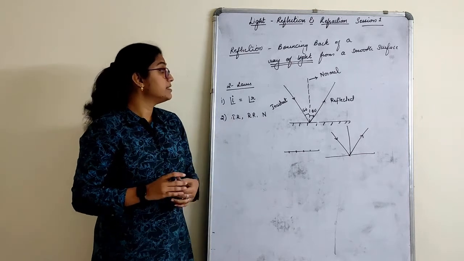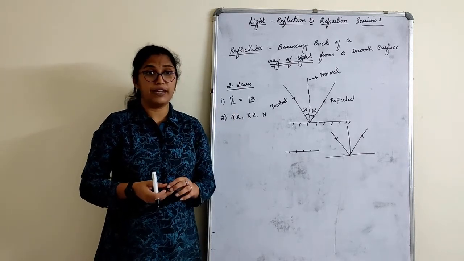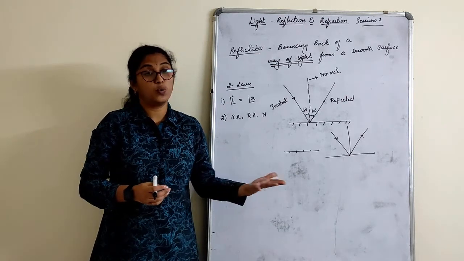Now apart from this, when the light ray falls, we also get image formation, right? So what is the image? What are the two different types of image? We'll see that now.